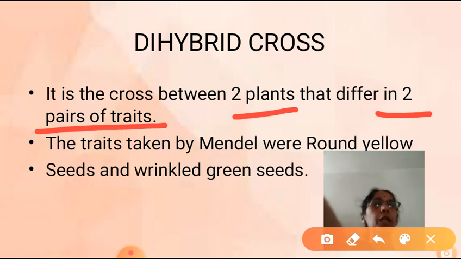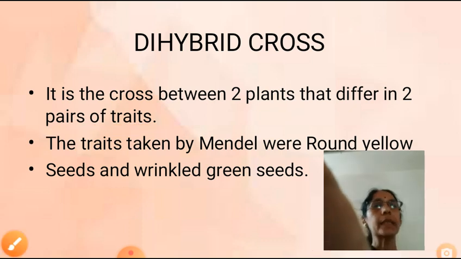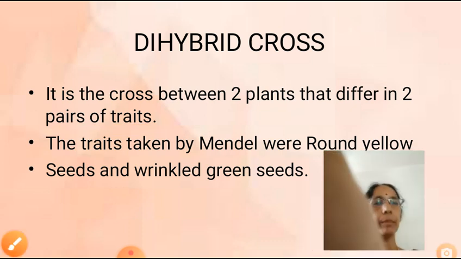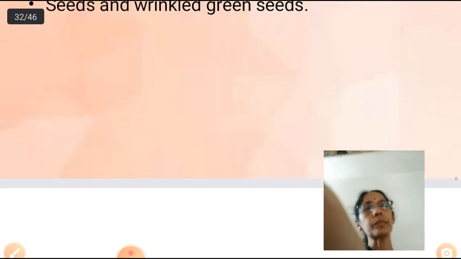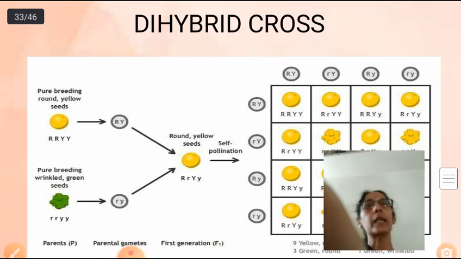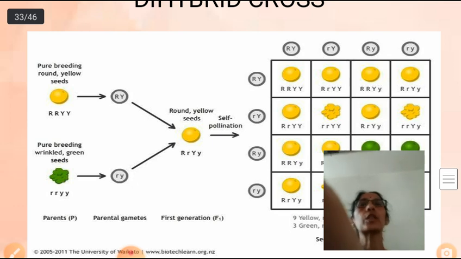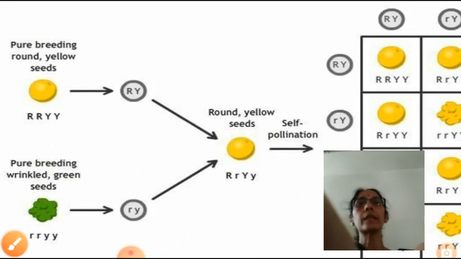So Mendel has taken a round yellow seed. The shape of the seed is round, the color of the seed is yellow, and it was crossed with wrinkled green seeds. So how many pairs of characters were taken? Two pairs of characters are taken. So a cross between two plants that differ in two pairs of traits is called a dihybrid cross. So let us see here what are the characters taken. So the first one, which seed has he taken?